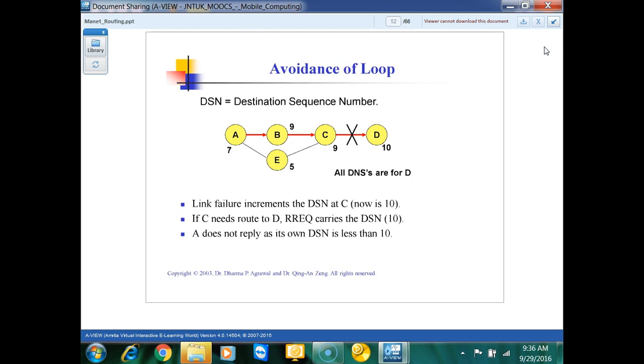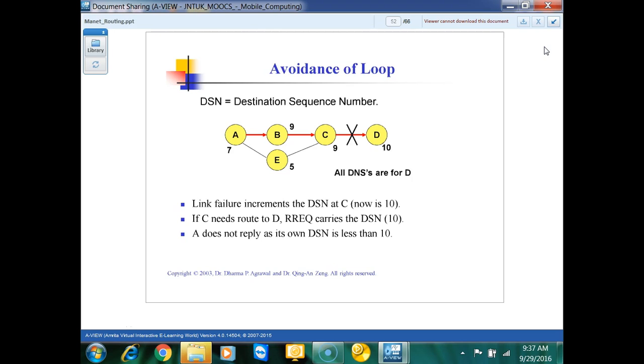Okay. So this is the same example. Suppose your C to D link got failed. Okay. Now suppose the sequence number at A is 7, at B is 9, at C is 9, and at E is 5. Since we are transferring through A, B, C, and D, the E sequence number is very low, right? It's very less because we are not updating it, because we are not using this path. We are using A, B, C, D. Okay. So suppose your link fails. Link failure increments the sequence number at C. So it will start increasing the sequence number at C.